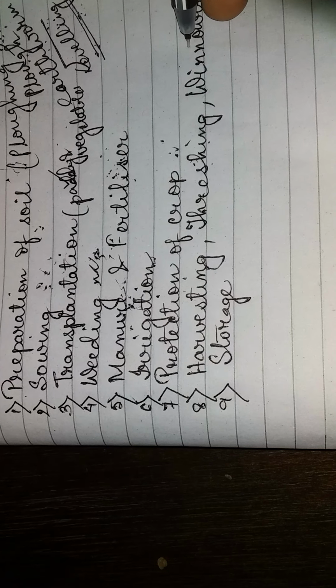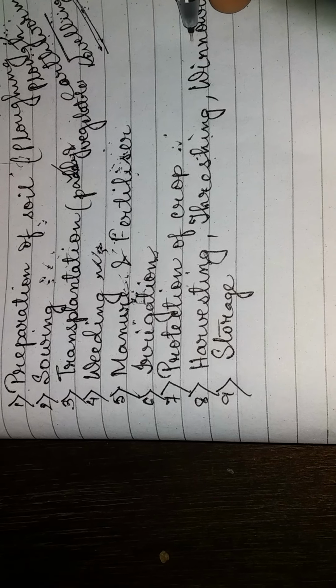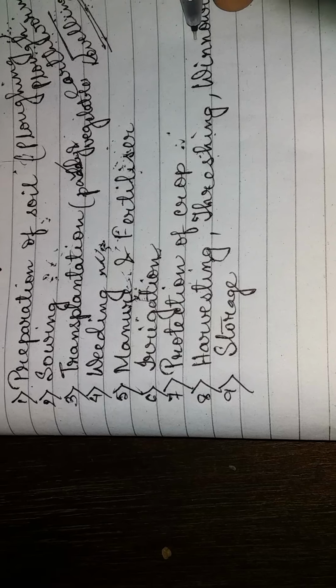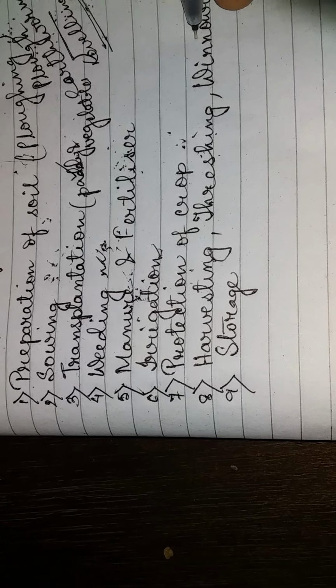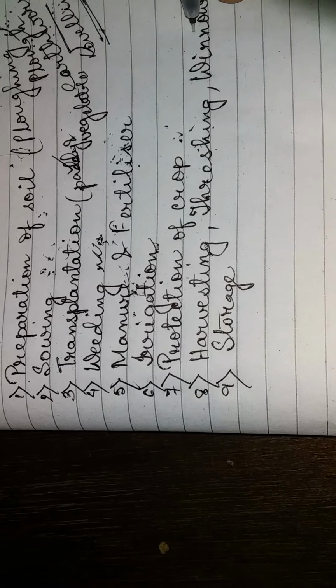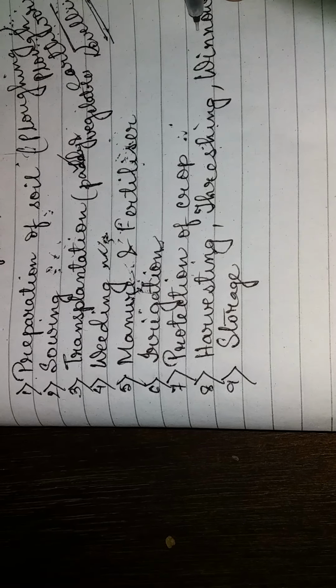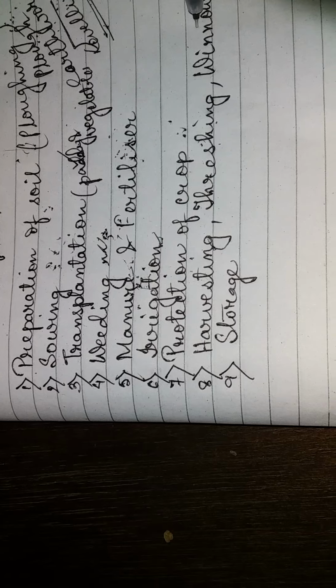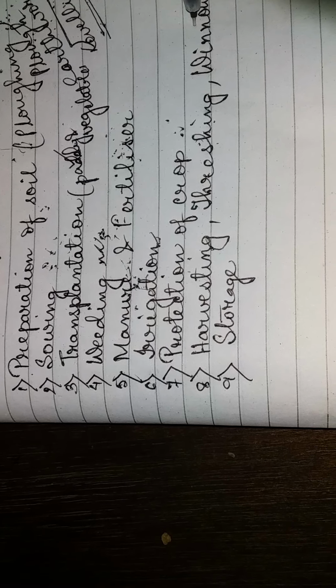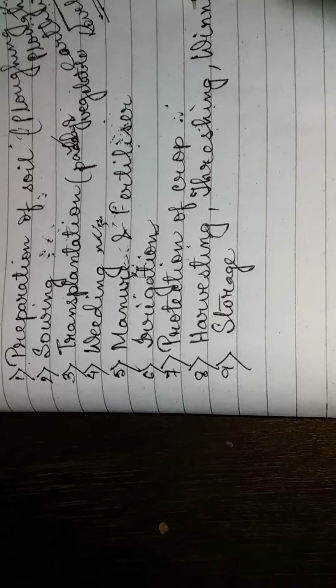And the next one is winnowing. We have seen that the grains get mixed up with different types of chaff. If we have to remove the chaff, we need to do a process called winnowing. In winnowing, we use the help of wind.